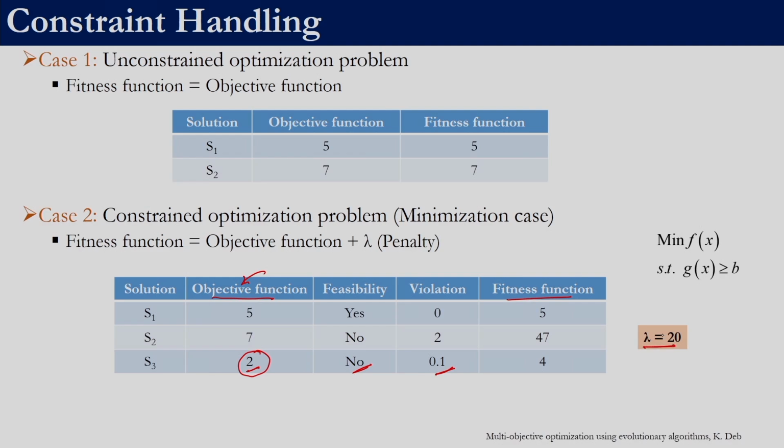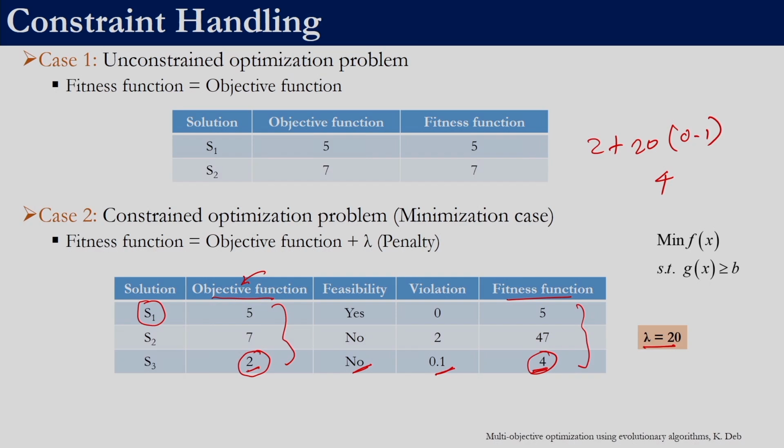If we have taken lambda value as 20, in this case it will be 2 plus lambda, 20, into violation 0.1. So this will become 4. Actually, between these 3 solutions, which one do we want to select according to the 3 rules which we have seen? Both of these are infeasible, so this is the one which has to be selected. But within TLBO, if we look at the minimum value among these three solutions, S3 would be picked up. So S3 is getting picked up, but what we want is S1 to be picked up.